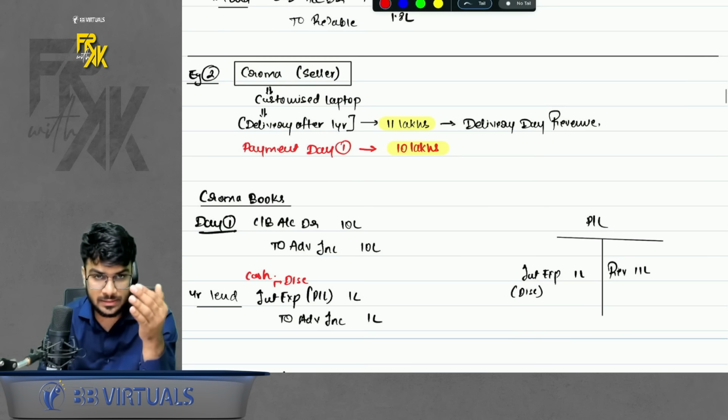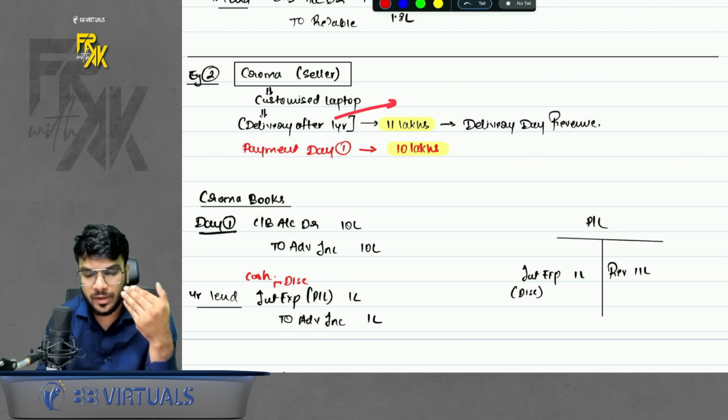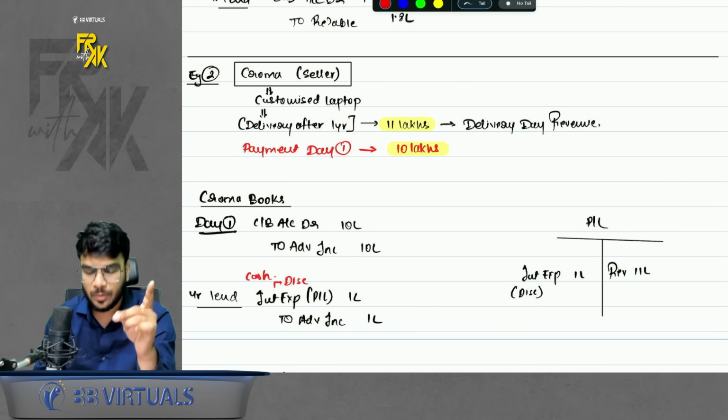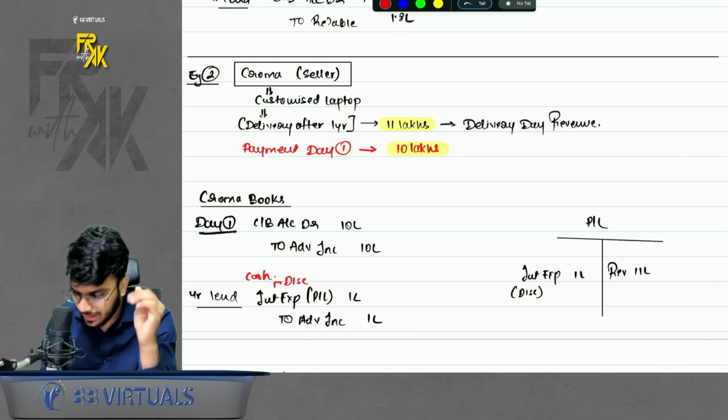Now how to treat this? First of all, again, same question. When should we book the revenue? Revenue should be booked on the date of delivery, that is after 1 year. At what amount? If we made the payment after 1 year only, then what would have been the amount? 11 lakhs. So book the revenue at 11 lakhs.